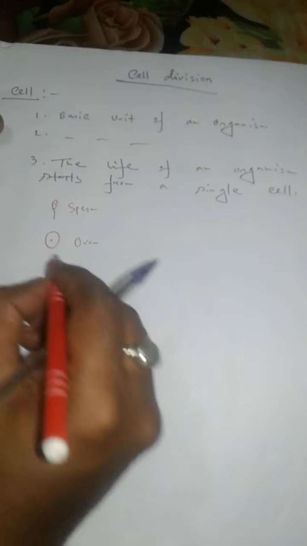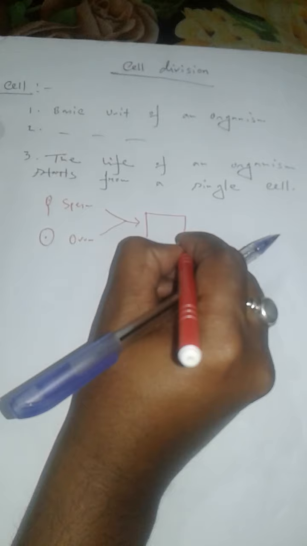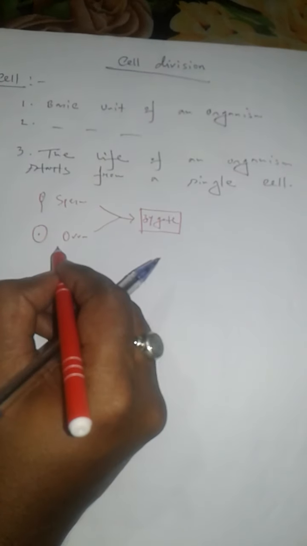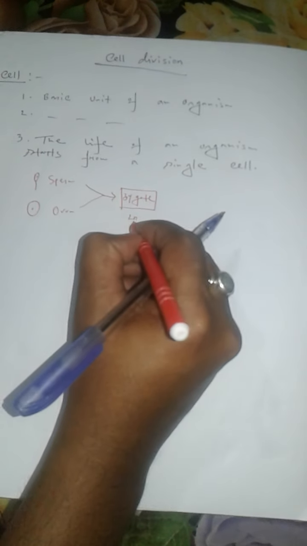When male gamete fuse with female gamete, then zygote are produced. Sperm is a haploid cell, ovum is a haploid cell. When sperm fuse with ovum, then it produces a diploid cell called zygote, which is mainly diploid in nature. So this zygote then divide and redivide to produce multicellular organism.